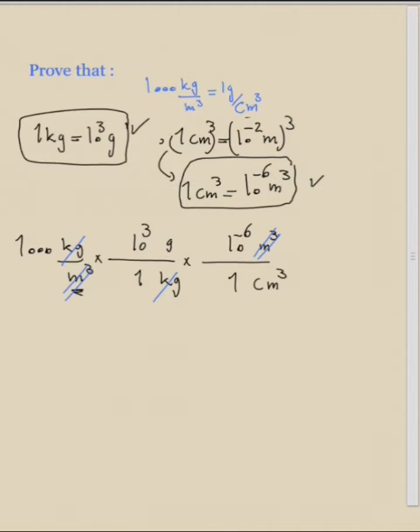So what is left is 1000, which we can write as 10 to the 3 times 10 to the 3 times 10 to the minus 6 grams over centimeter cubed, which is equal to 10 to the 0, and we know that 10 to the 0 is 1 gram over centimeter cubed.